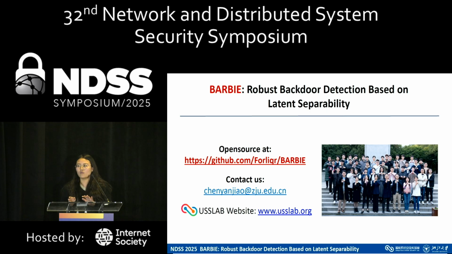It depends on the model. A simple model costs very limited time, like several seconds. However, for a model with more layers, it may cost more time, like an hour. All right, thank you.